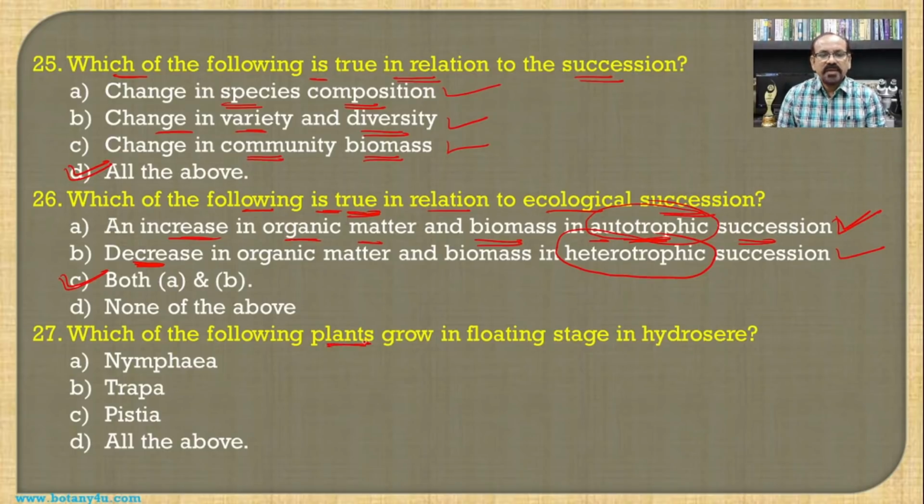Then which of the following plants grow in floating stage in hydrosphere? If you see the free floating stage or the floating and rooted stage, here Nymphaea, which is a rooted floating plant, then Trapa natans, which is also a floating plant, and Pistia, that is also a floating plant. So all these three are the floating plants which are developed during the hydrosphere, and hence all the above becomes the answer for this question.